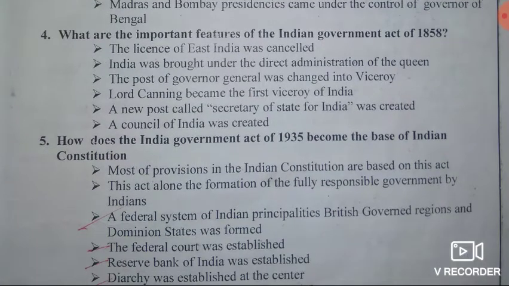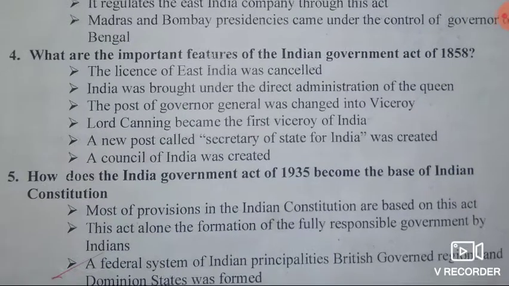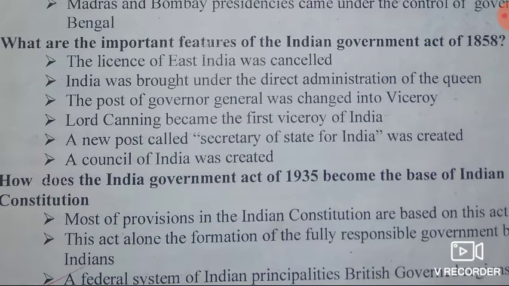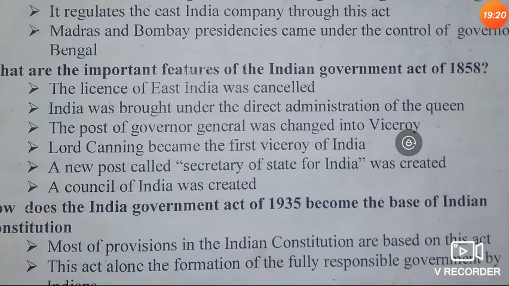Then the fourth question, what are the important features of the Indian Government Act of 1858? Answer, listen here.